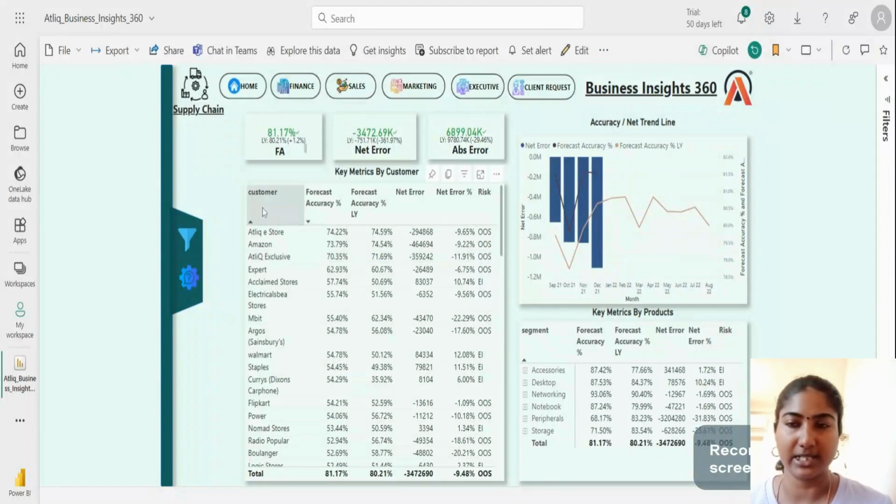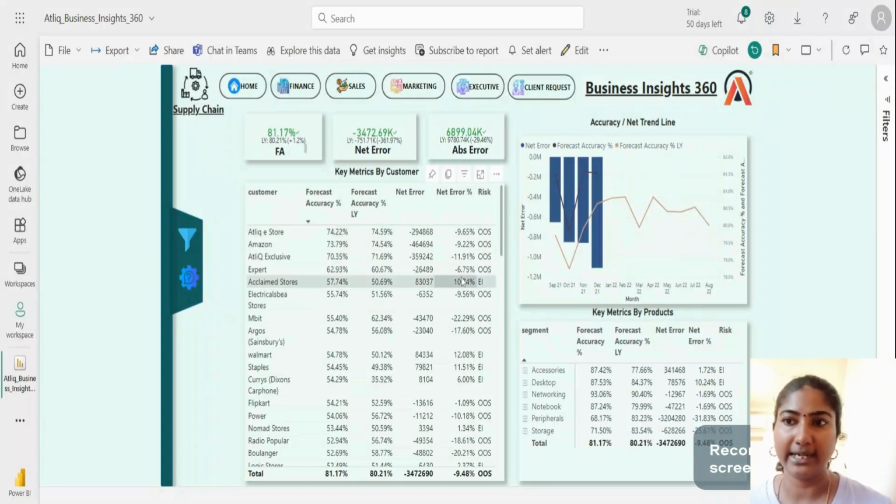And these are the key metrics by customer. We can see each customer with their corresponding forecast accuracy percentage, the forecast accuracy of last year, the net error percentage, and the risk. The net error is the difference between the forecasted quantity and the sales quantity. If the net error percentage is negative, it means the quantity of the product has been sold out already, so it is out of risk.